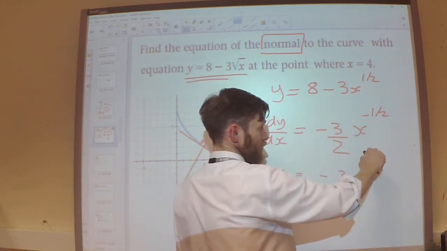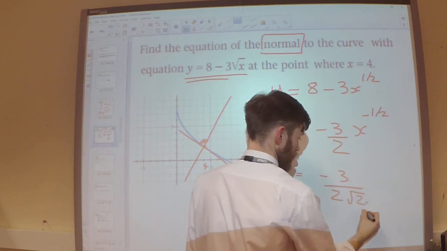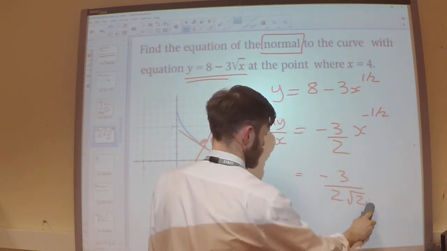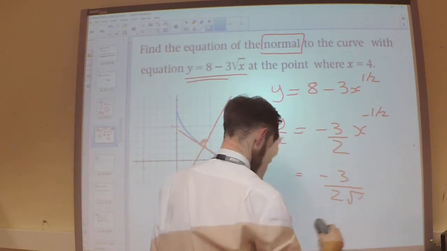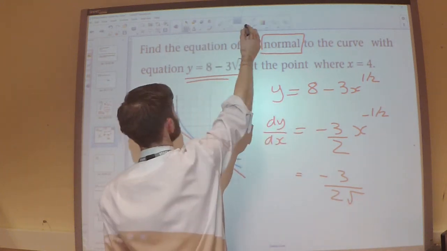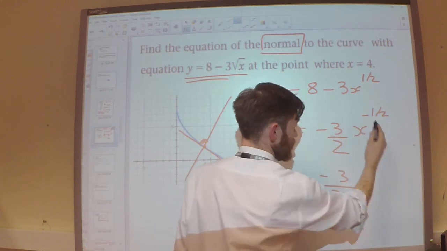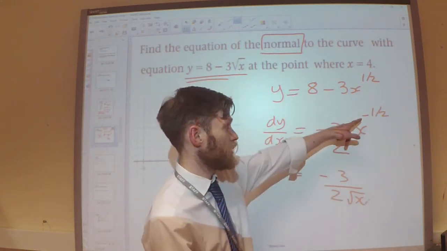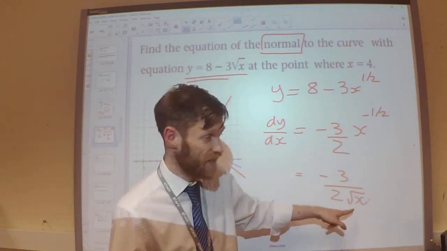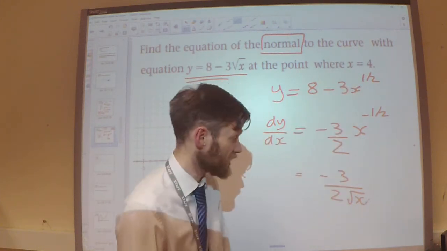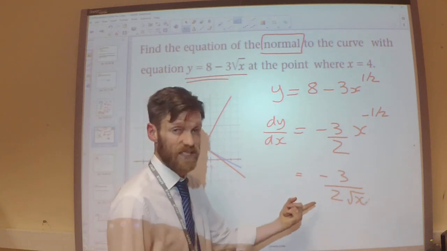I'm going to move this to the bottom. The minus power moves it to the bottom, the half, same thing, square root. The reason I'm writing it like that is just to make it a bit easier for me to substitute the 4 in. Because that's what I want to do. I want to work out the gradient when x is 4.